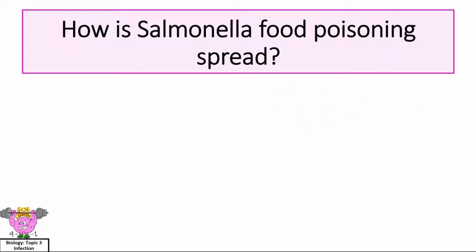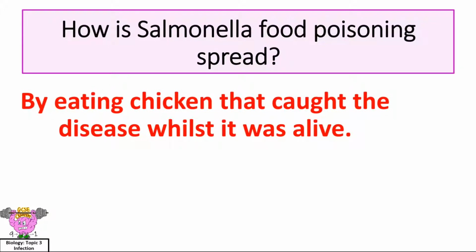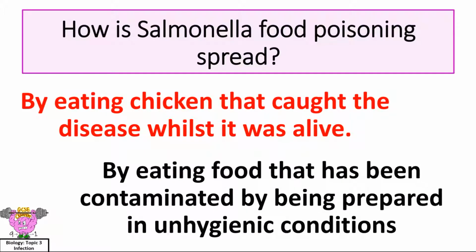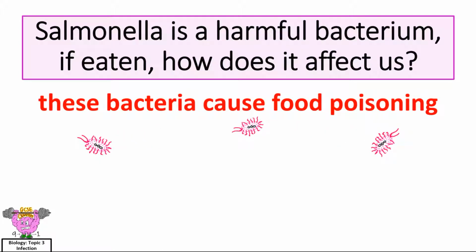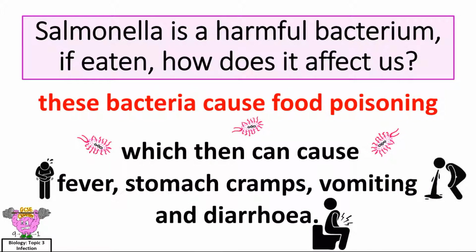How is salmonella food poisoning spread? By eating chicken that caught the disease whilst it was alive, or by eating food that has been contaminated by being prepared in unhygienic conditions. Salmonella is a harmful bacterium. If eaten, how does it affect us? These bacteria cause food poisoning, which causes fever, stomach cramps, vomiting and diarrhea.